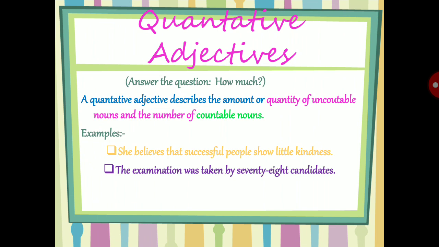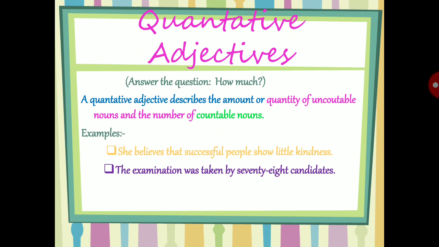Means a quantitative adjective describes the amount, what the amount is, and the quantity of uncountable nouns, and it also describes the number of countable nouns.